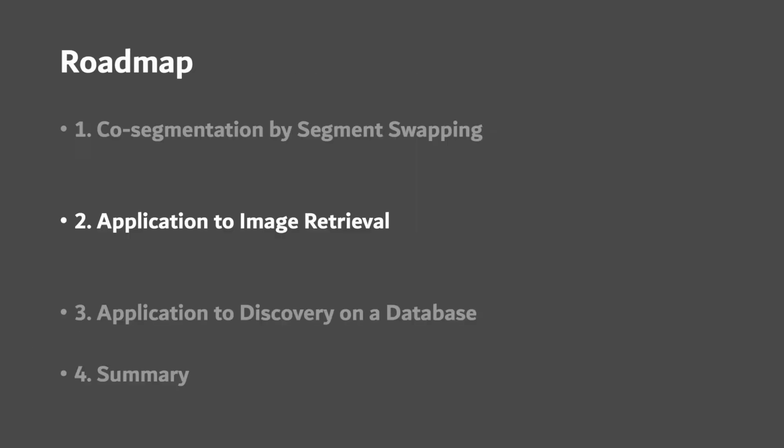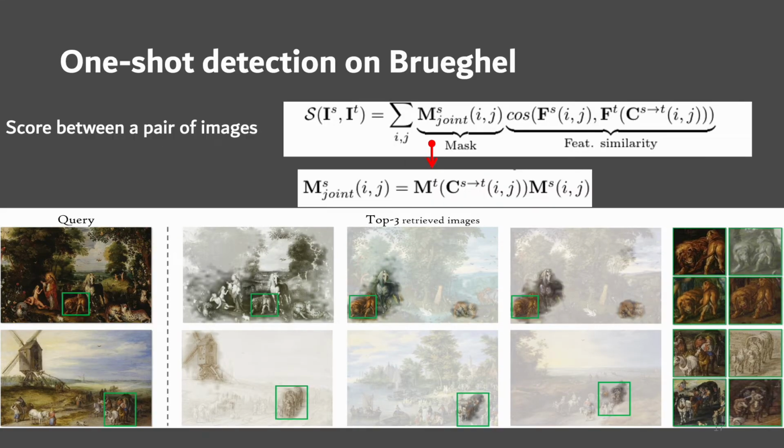The output of the network can be used to perform retrieval tasks. We evaluate the performance on Brueghel for one-shot detection. The goal is to identify the same visual details in a database as in a query. We define a score between a pair of images. The score contains a joint mask term and a feature similarity term. The joint mask term is the product between the transported mask and the predicted mask on the source image. The feature similarity term corresponds to the cosine similarity between a pair of features defined by the predicted correspondences.